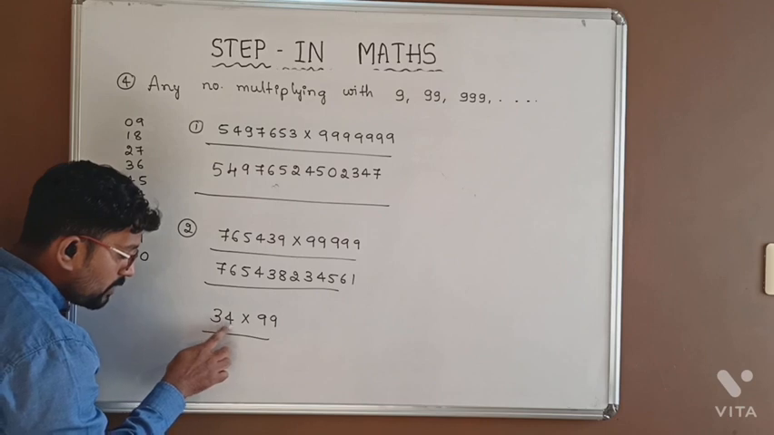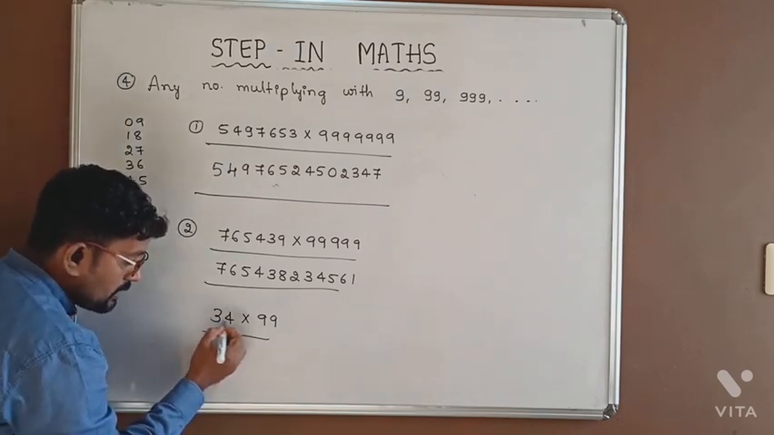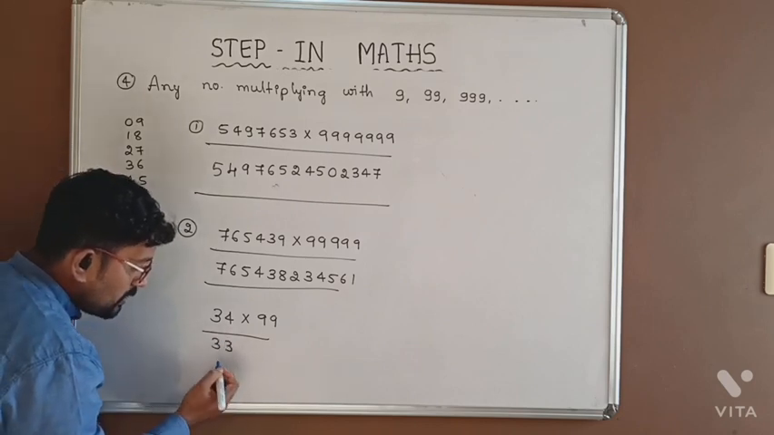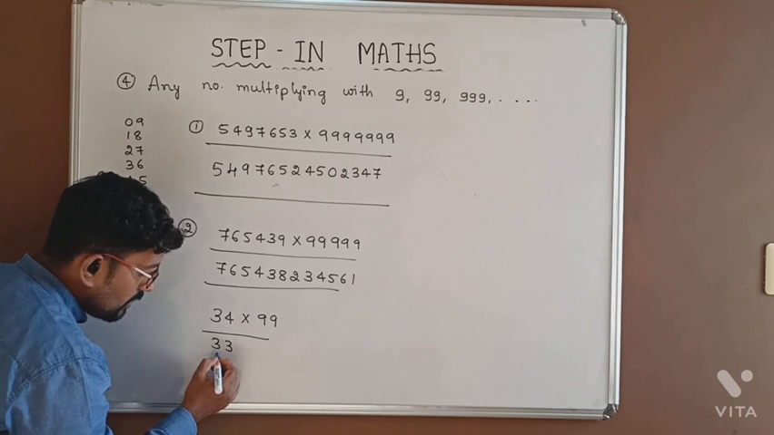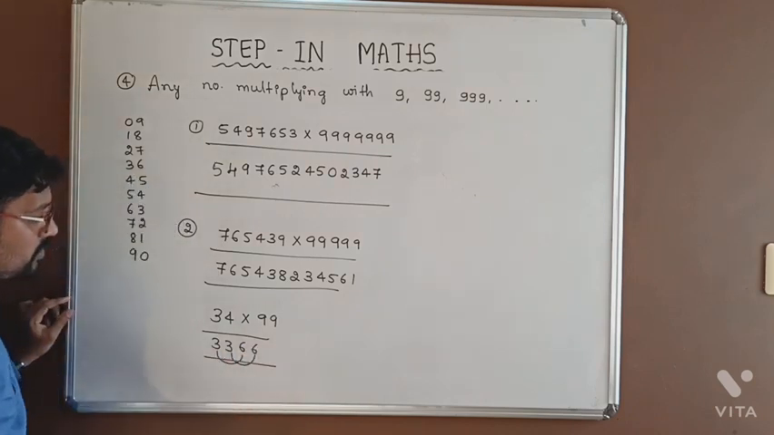First we should write the number 1 less than 34. What is the number 1 less than 34? That is 33. And the sum of the digits is equal to 9. 3 plus 6 is equal to 9 and 3 plus 6 is equal to 9.